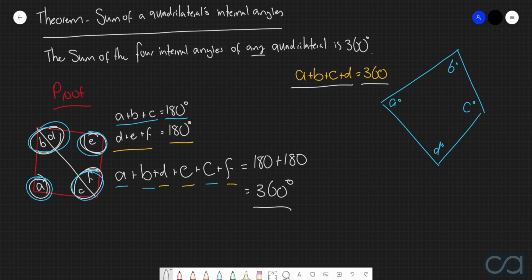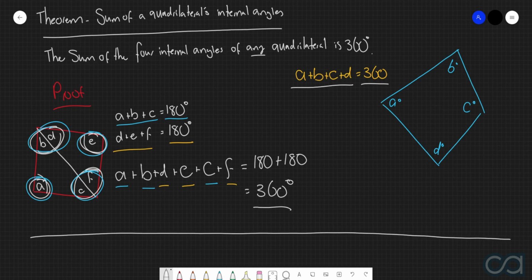And then you'll have an equation that you'll then solve to find the particular variable that you're given. So once again, very similar to the types of questions that we covered with triangles, but in this case, we're just working with quadrilaterals instead. Alright, with that being said, let's now go through a quick few examples on using this particular theorem.